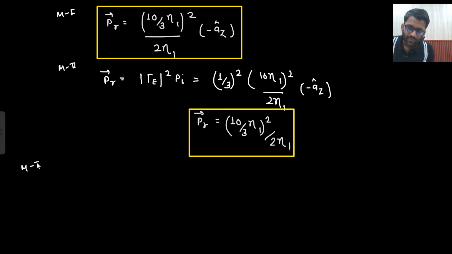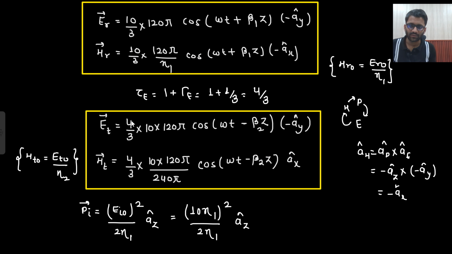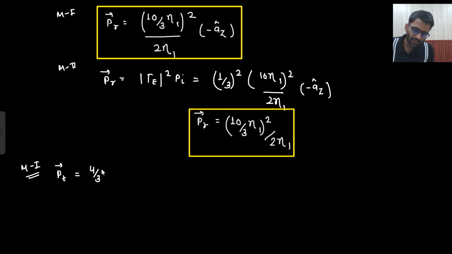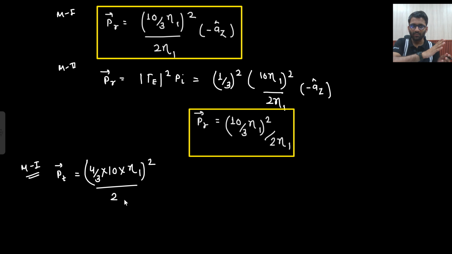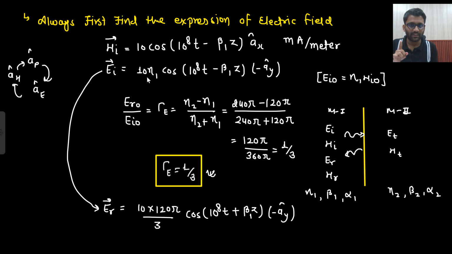Yeah, sorry for the interruption. So if I need to write down the transmitted power, how will I write it down? Not power, it is power density, or you can say time average Poynting vector. So if I need to write it down, how will I write it down? This is method 1 where I will not apply any formula. I will simply see it from here. That is E naught square by 2 eta. So 4 by 3 into 10 into your eta 1. It was eta 1, right? It was eta 1 whole square divided by 2. What will I write? 2 eta 2. Why eta 2? Because this is medium 2. Now we are in medium 2. So this eta 1 came from this particular expression.